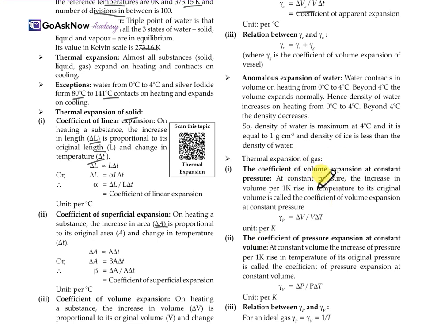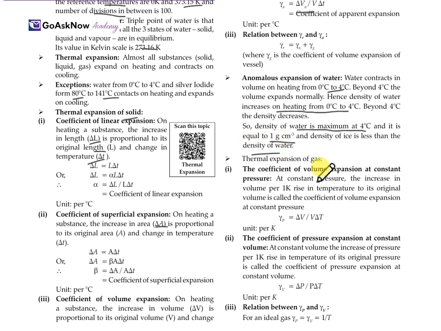Now at the temperature, firstly the water contracts in volume on heating from 0 degrees to 4 degrees Celsius. Above 4 degrees the volume expands normally, and hence the density of water increases on heating from 0 degrees to 4 degrees Celsius. So the density of water is maximum at 4 degrees Celsius and it is equal to 1 gram per centimeter cube.